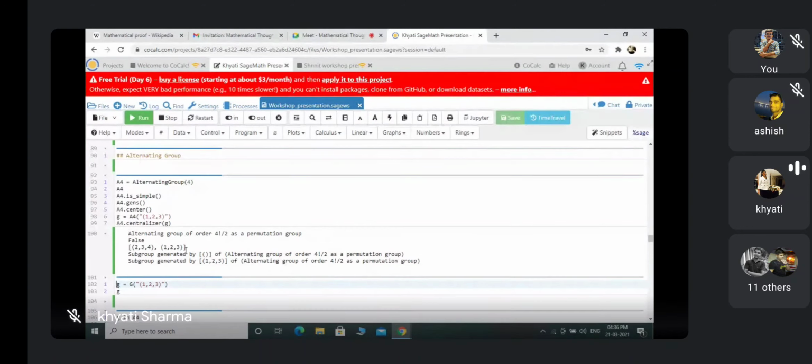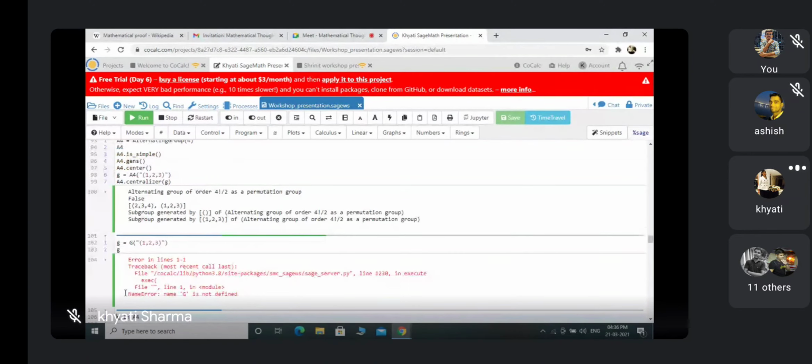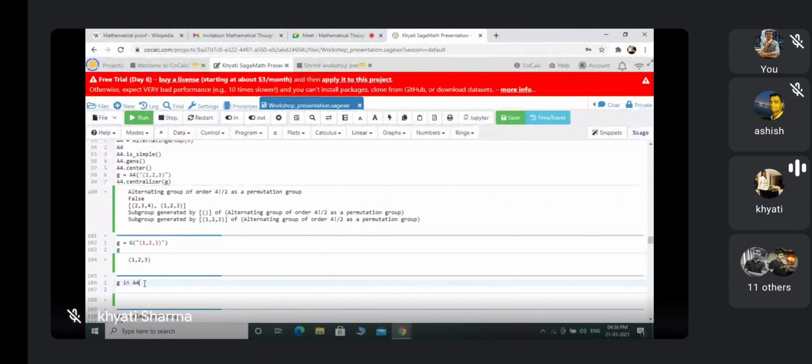If you want to list it out, just give it some name and find the list of this H, and check whether it's a subgroup or not. You can check many things by using the previous commands that I gave for other groups. So now you remember that first of all I denoted G as the symmetric group, and then I denoted the dihedral group by D4 and the alternating group by A4. So G is my S5. So now I am taking this element in G. G equals this. So now I took some element in A4. So this G in A4, what is the meaning of this command when I am running?